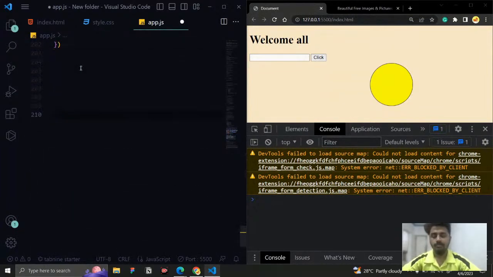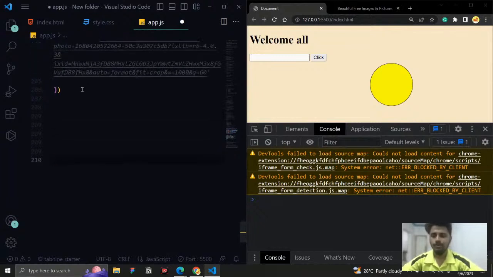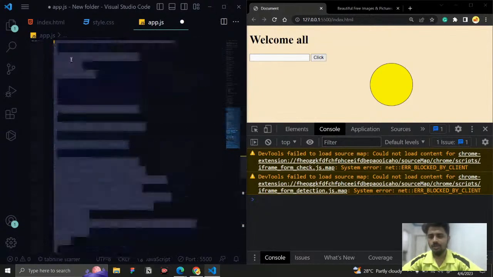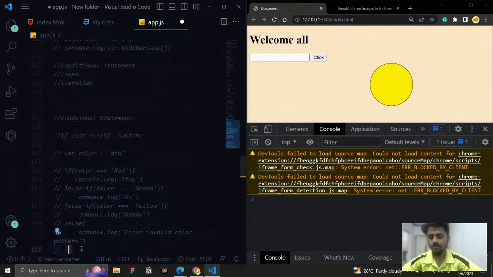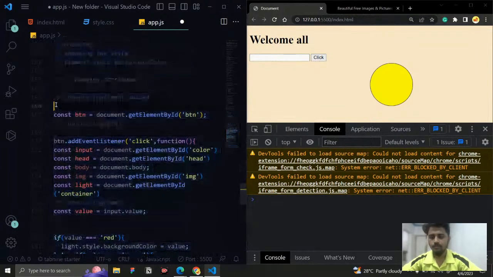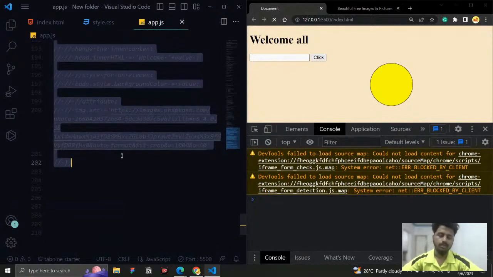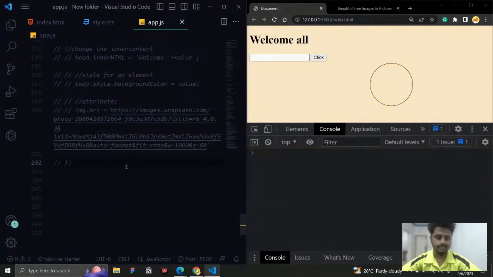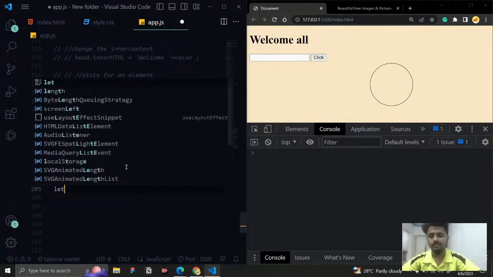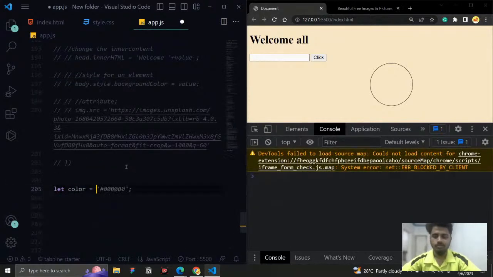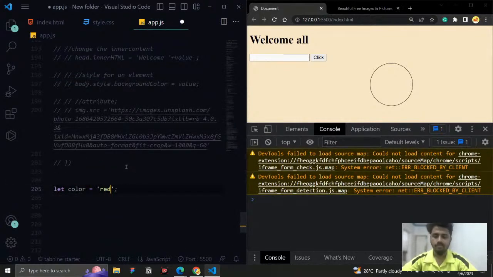For example, I just come out of all the things. I don't want to do anything, I just want to keep everything as it is. And here I'm going to say let color equal to red. So how can we achieve the same functionality as if else if with a switch statement?